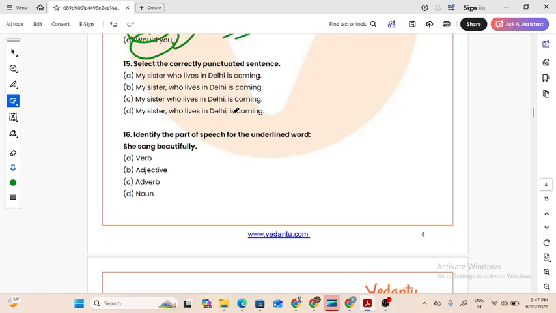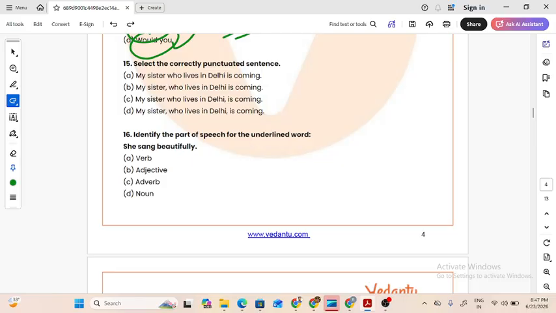Select the correctly punctuated sentence. My sister who lives in Delhi is coming. See, comma is for pauses. Now let's take pauses and understand why it is the right answer. My sister who lives in Delhi is coming. It's completely in one go, which does not create the meaning of the sentence.